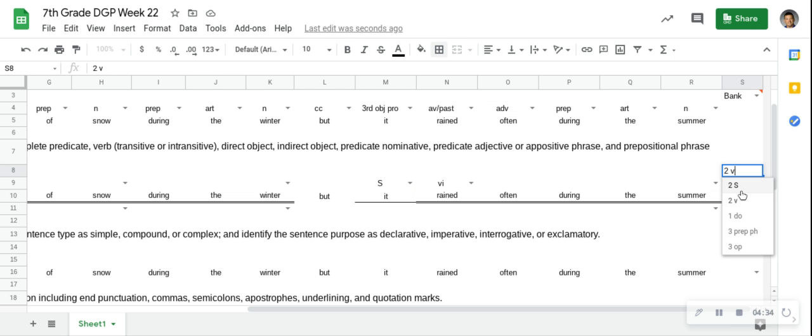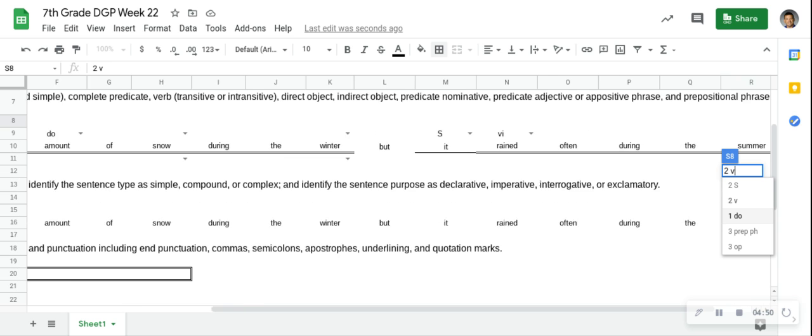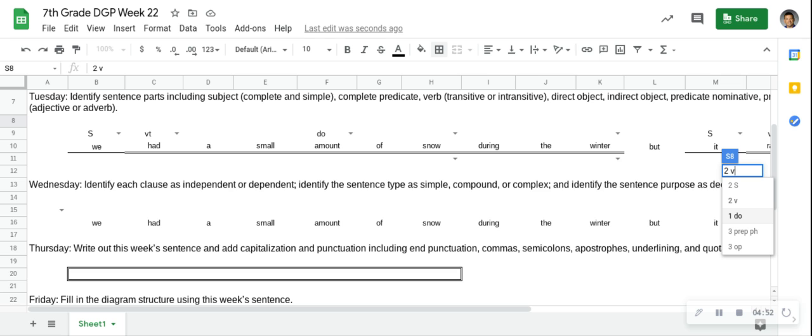So we have our simple subject, we have our two verbs, we have a direct object, we have our complete subject, we have our complete predicates. Now we have three prepositional phrases. Remember, we have to put parentheses around our prepositional phrases. What are they? Somebody give me one. Okay, snow is included in one. Where does it go to?